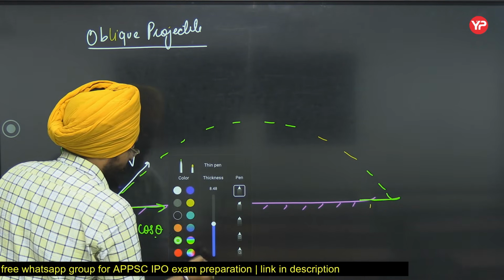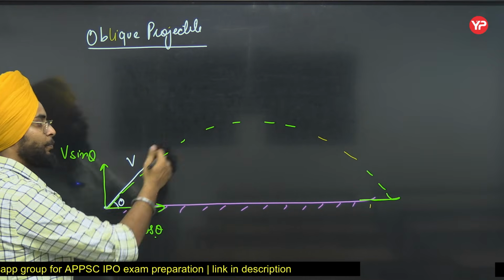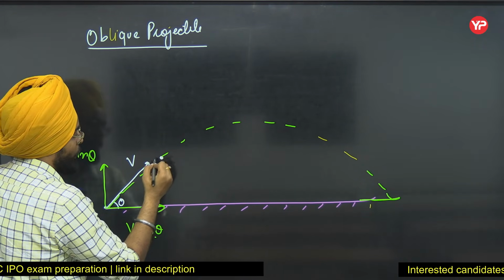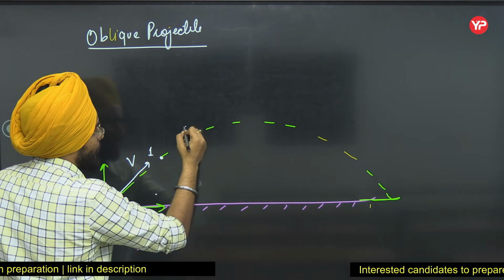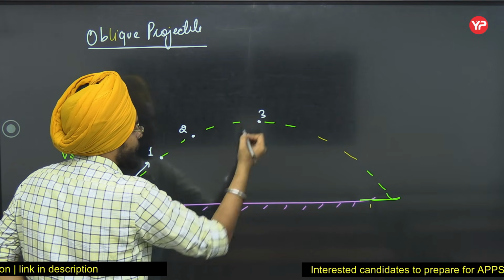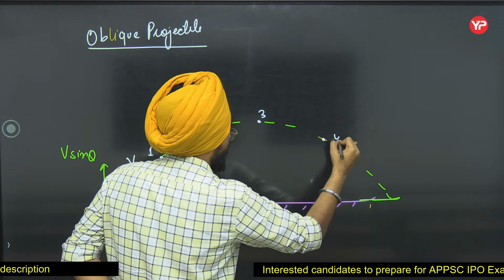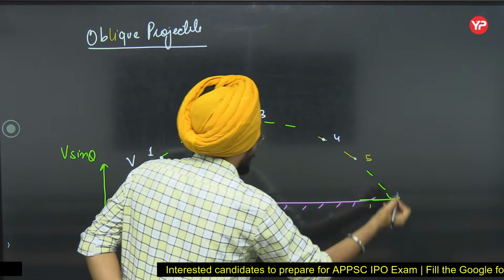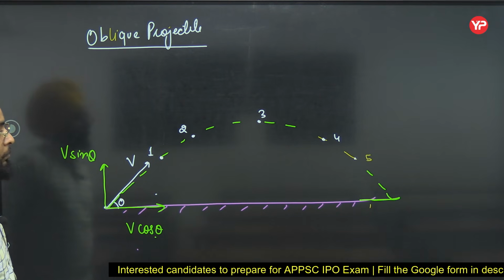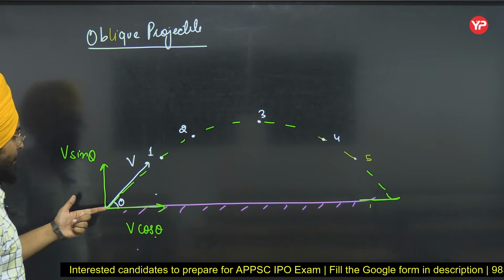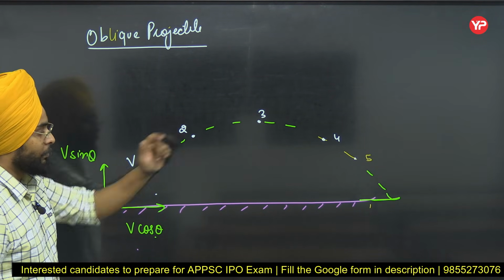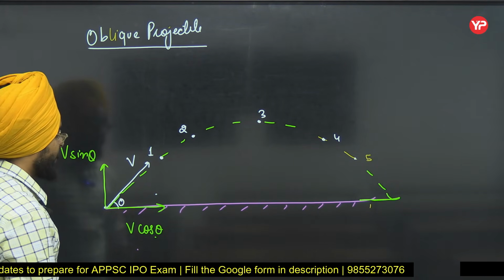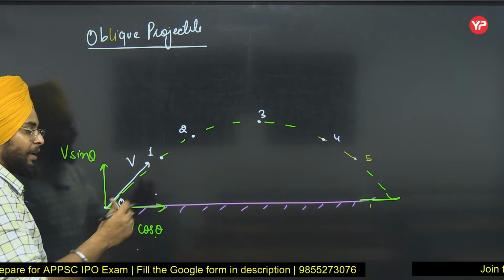See, now let me divide this trajectory or this whole path into a number of points. This is, let's say, point 1, this is point 2, this is point 3, this is point 4, and this is point 5. When a body is moving through 1, 2, 3 and all these n number of points, what will remain constant?